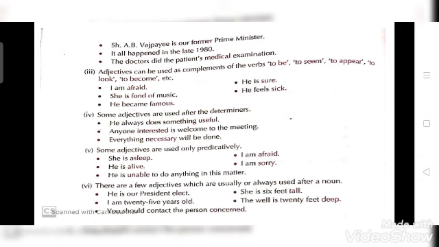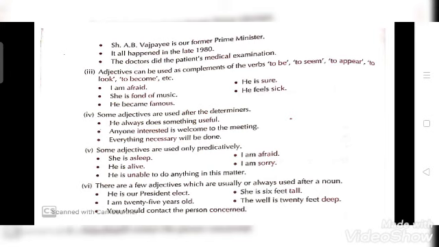Determiners are the words which are used at the beginning of a noun group to indicate which thing you are referring to, whether you are referring to one thing or several common things. Now examples are he always does something useful. Anyone interested is welcome to the meeting. Everything necessary will be done.